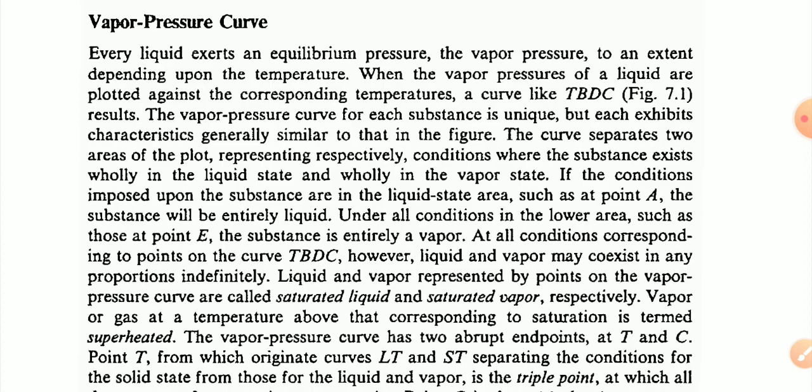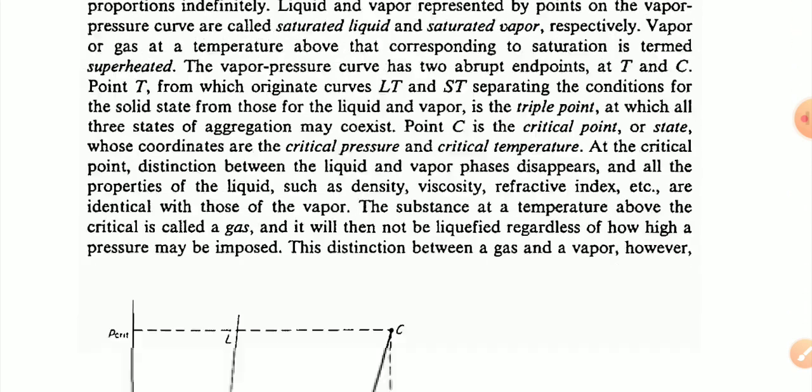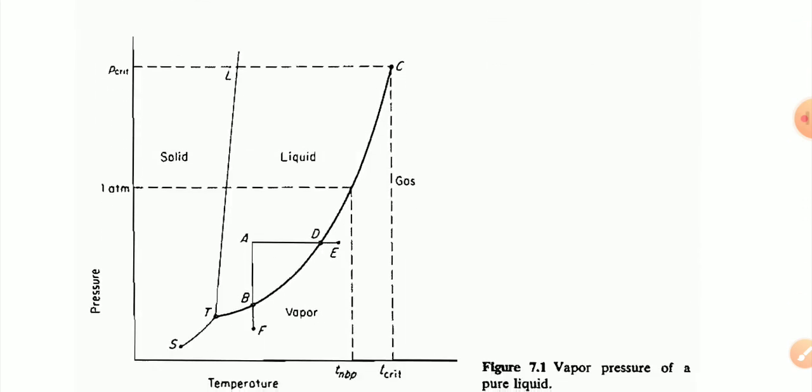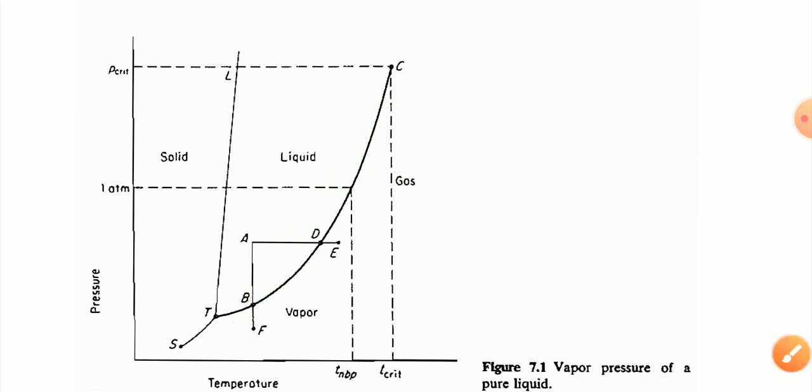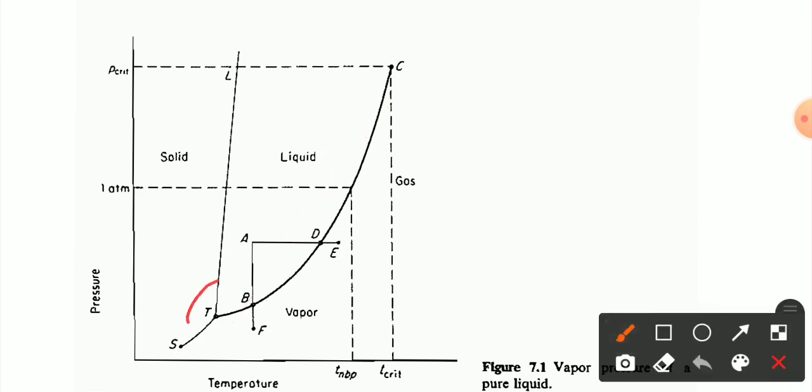When the vapor pressures of a liquid are plotted against the corresponding temperature, a curve like TBDC in Figure 7.1 is obtained. Which curve is TBDC? This curve, from here to here, is TBDC.